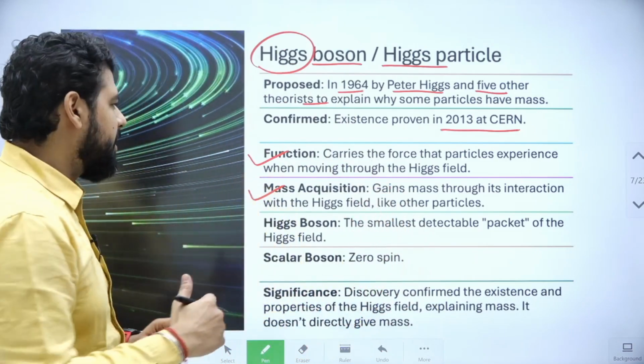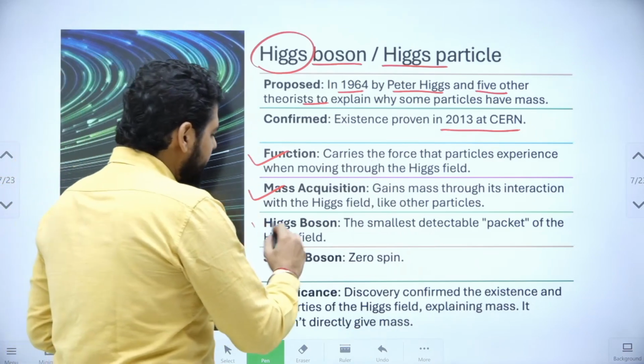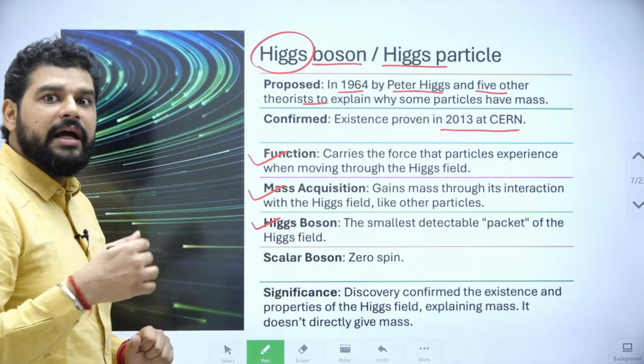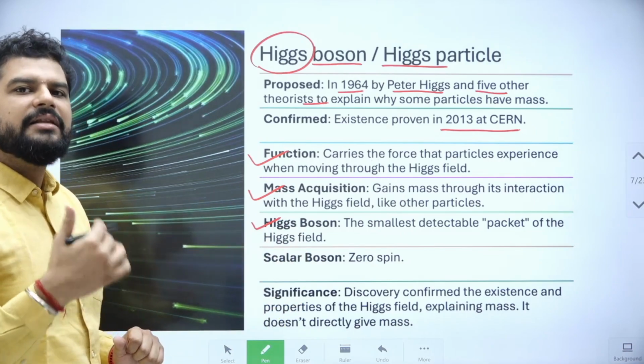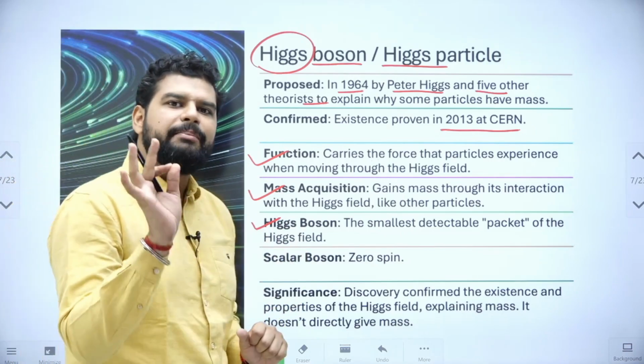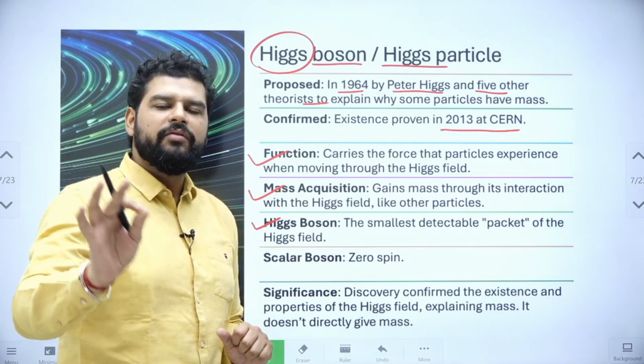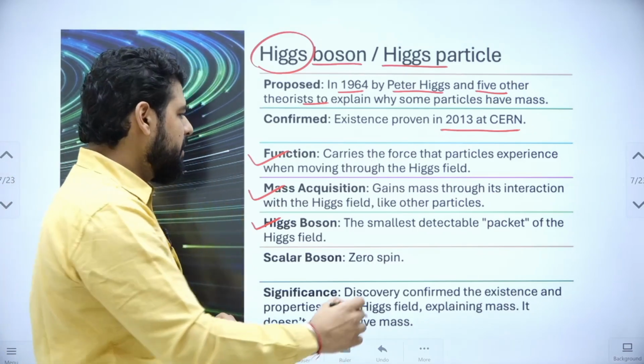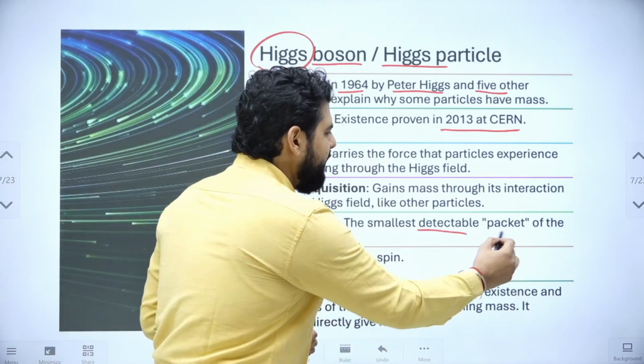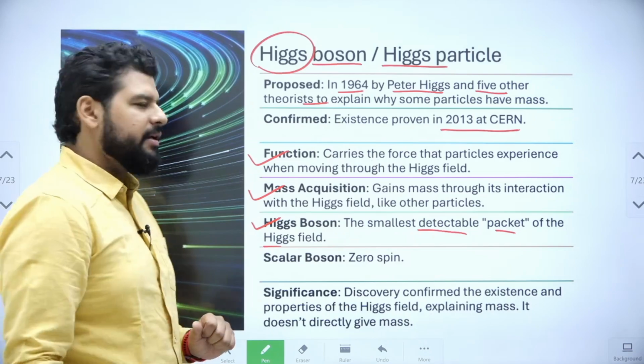That's the beauty part. All right, now Higgs boson, you can define it in another way, which is it's the smallest packet of excitation of the Higgs field. So it is the smallest detectable packet of the Higgs field, right?